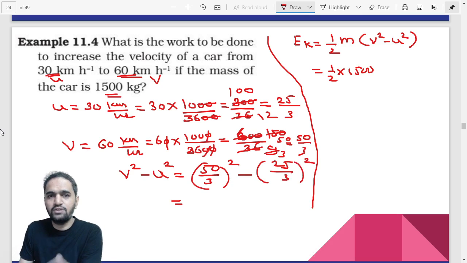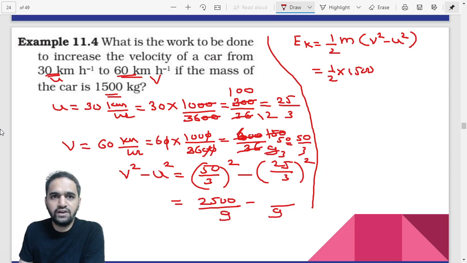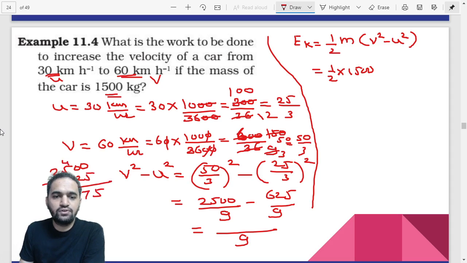So if you are not comfortable, you can directly take the square of it. 50 square is 5 5s are 25, double 0. What is the square of 3? That is 9. What about this 3? That is also 9. What about 25 the square? 625. So the calculation will be 2500 divided by 9. 9 will be same. And you can just subtract 2500 minus 625. 2500 minus 625. So 10 minus 5 is 5. 10 minus 3 is 7. This is 4 and this is 1. So 14 minus 6. That will be how much? 14 minus 6. That is 8. So basically it's 1875. So 1875 divided by 9.